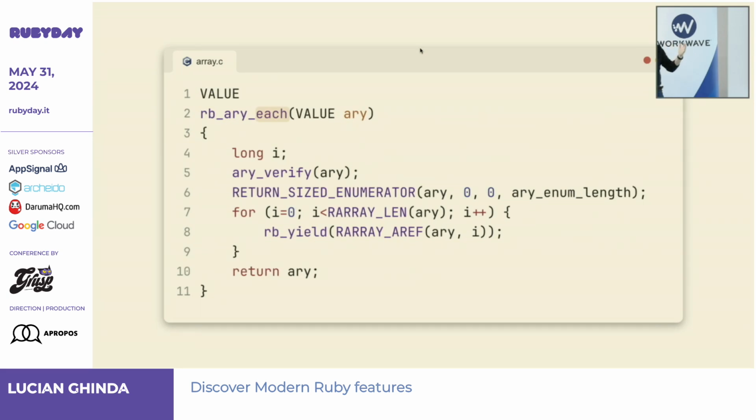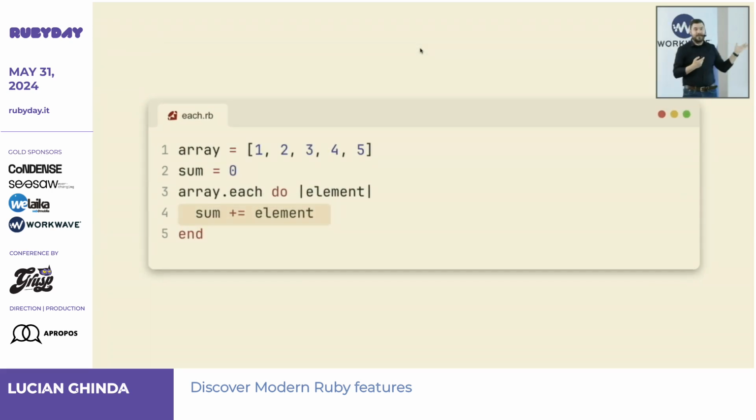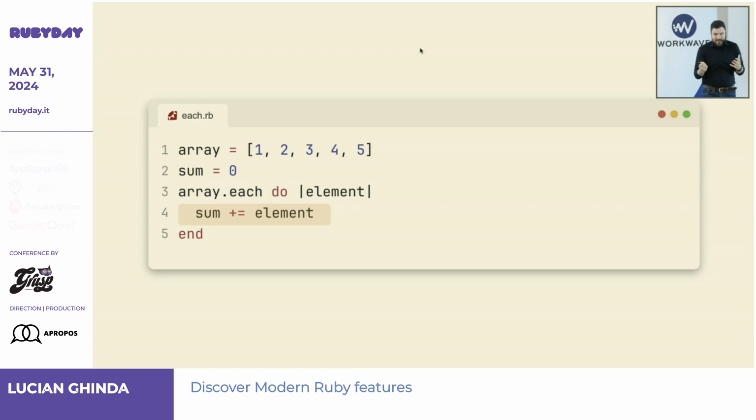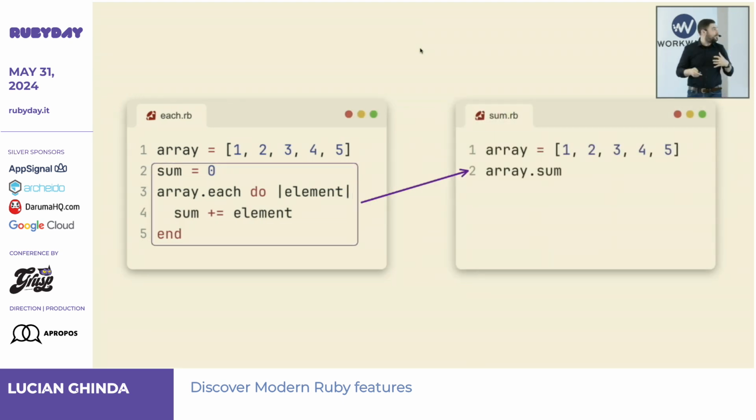And then someone, in this case Matz, was thinking, oh, what if I can compress that into a word called each? And this is actually a screenshot of the each definition in the Ruby language, right? And so we can write something like this now in Ruby, right? If you look at this one, what is happening is that I'm not concerned with the name of the iterator, where does it start, where does it stop, nothing about this. I'm focusing on the essential. I want a sum, and this is what I write there, right? So it's a compression thing.